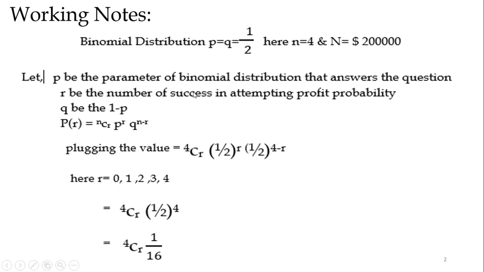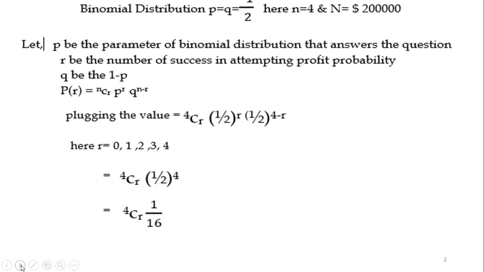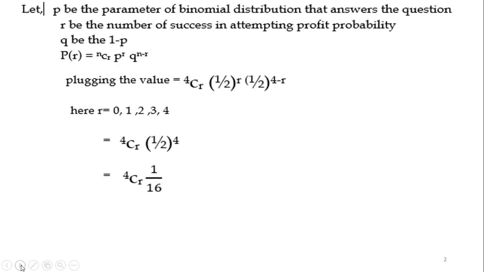R is the number of successes in attaining profit, and Q is 1 minus P. This is the binomial distribution function formula. Plugging the values into this formula, we obtain this. Here our successes are 0, 1, 2, 3, 4, because 4 is our period of recovery. Assigning the values into the formula, we get this.